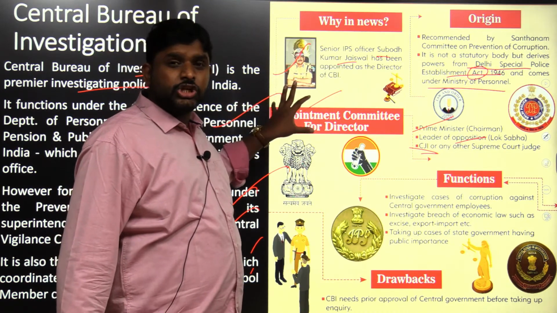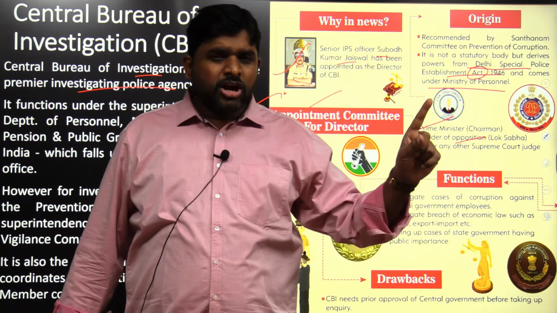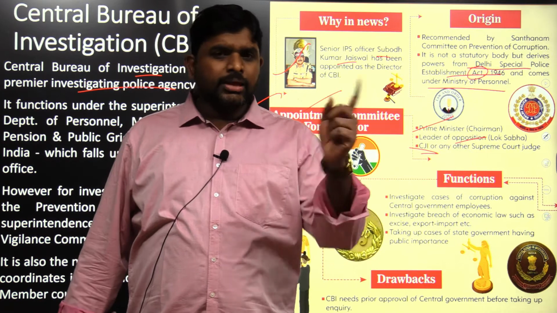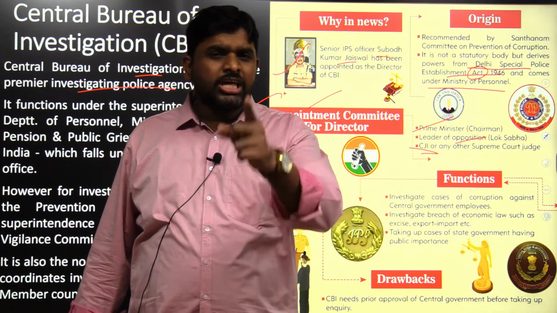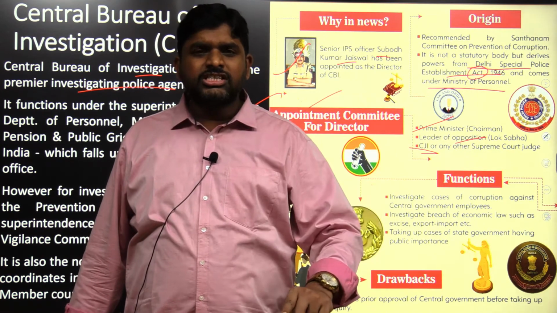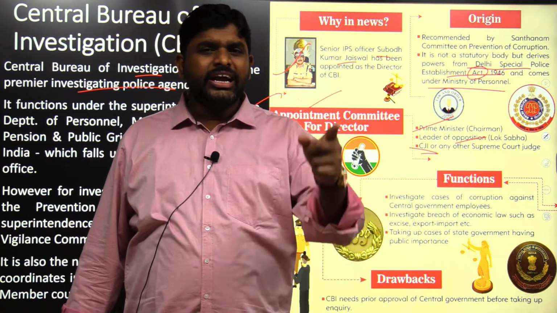Why? Because such institutions, as I told you in the beginning also, people will not run the country, the institutions will run the country. And the people who are entering into the institutions have to work independently. For that, there is a need for a system whereby the appointment and removal procedures should be very much independent.